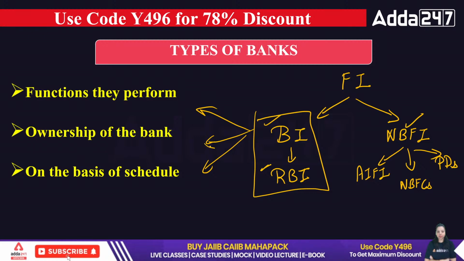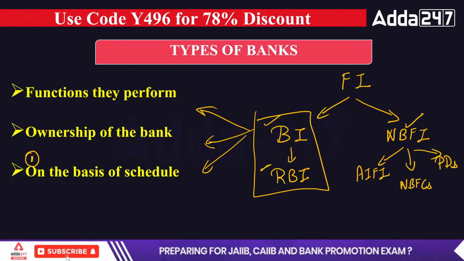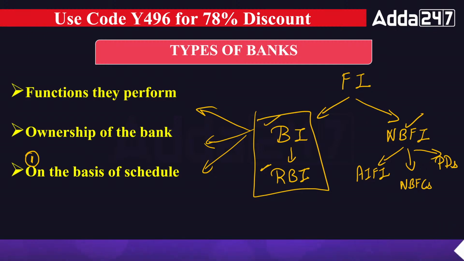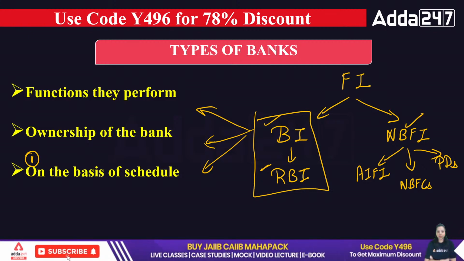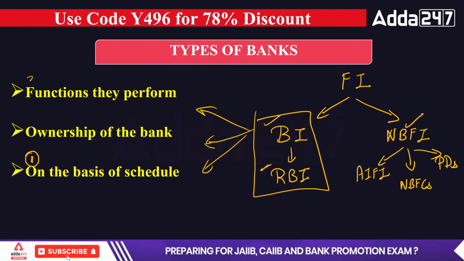First category is on the basis of schedule. It means the first category of banks has been divided as per the schedule category. It means in RBI Act 1934 there are schedules, and if some banks come under that schedule, those are known as scheduled banks, and those who don't come under the schedule, they are known as non-scheduled banks. So the first category RBI has given to the banks is on the basis of their schedule. Okay. The second type is on the basis of their function.